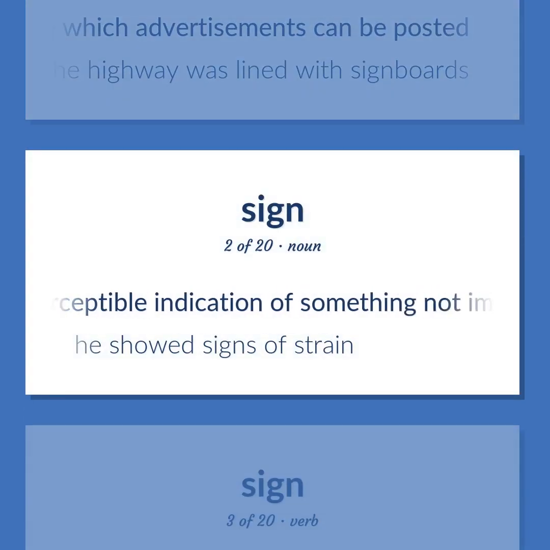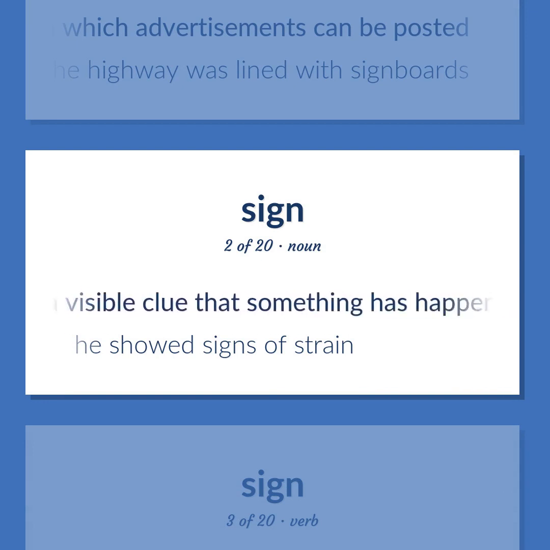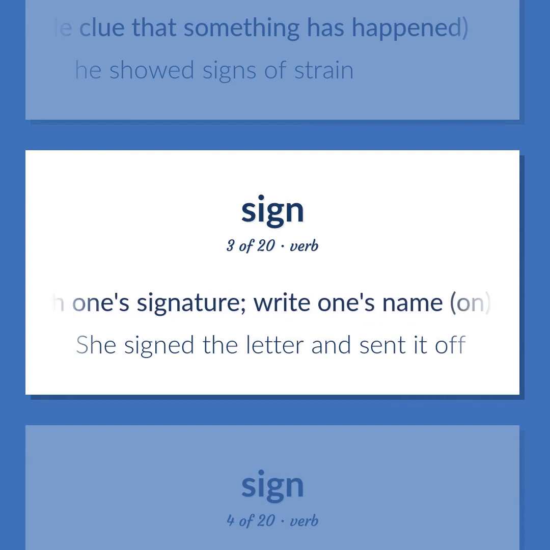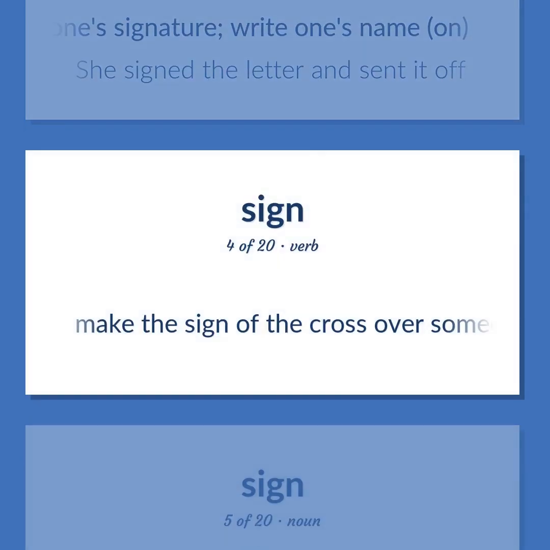A perceptible indication of something not immediately apparent, as a visible clue that something has happened. He showed signs of strain. Mark with one signature. Write one's name on. She signed the letter and sent it off. Make the sign of the cross over someone in order to call on God for protection. Consecrate.